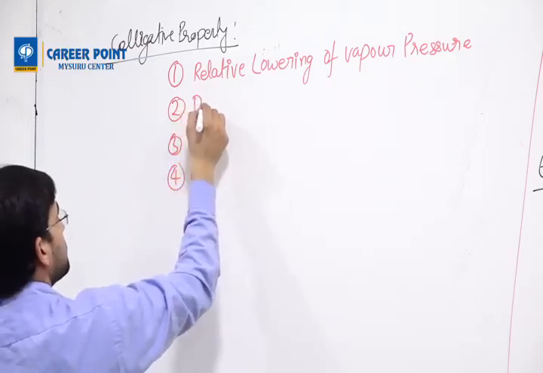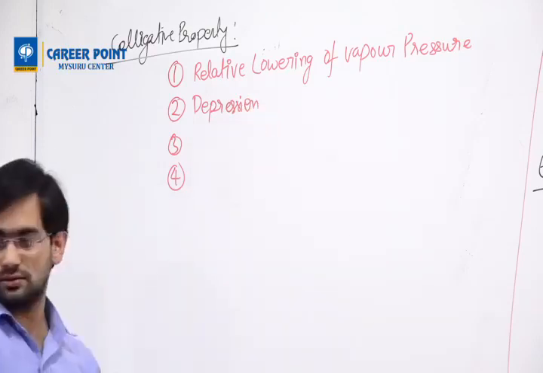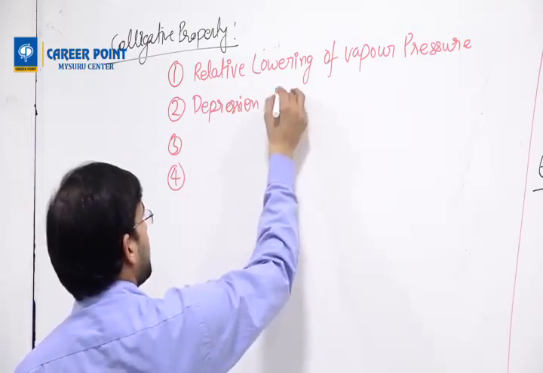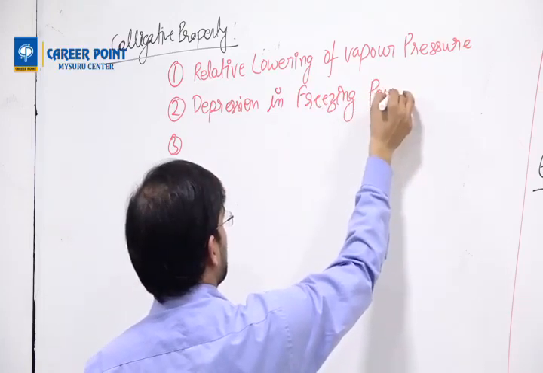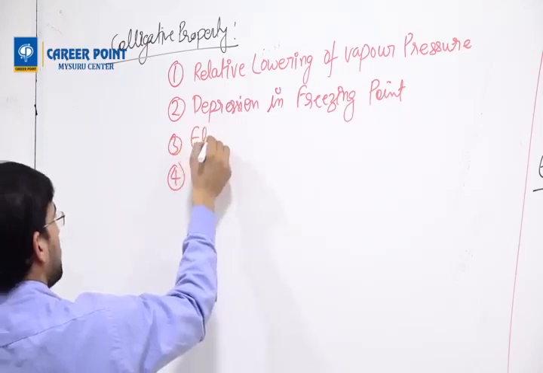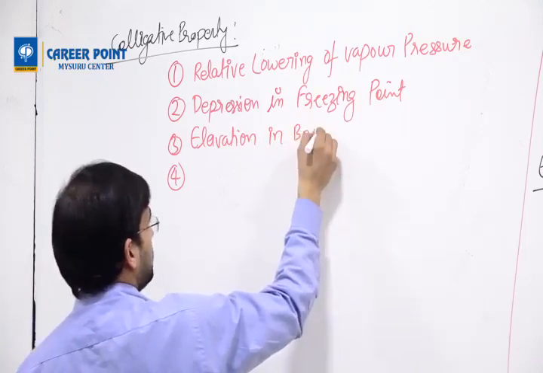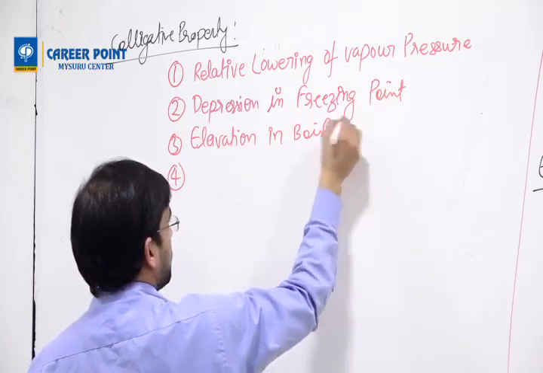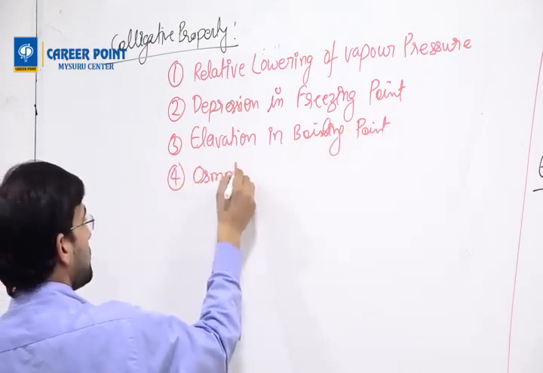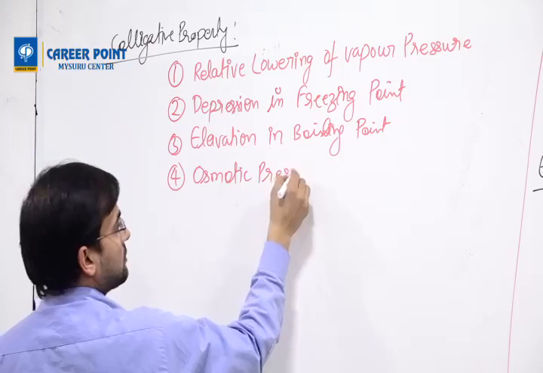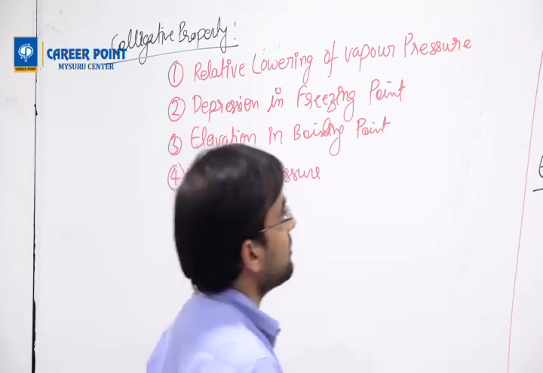The second one is depression of freezing point. Then we are going to write their short forms.